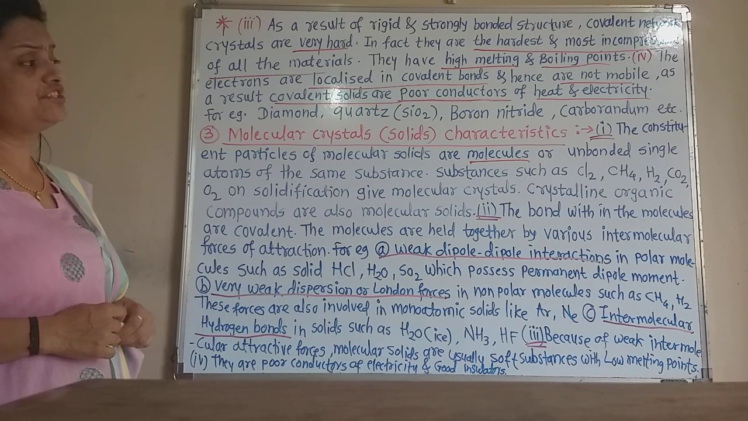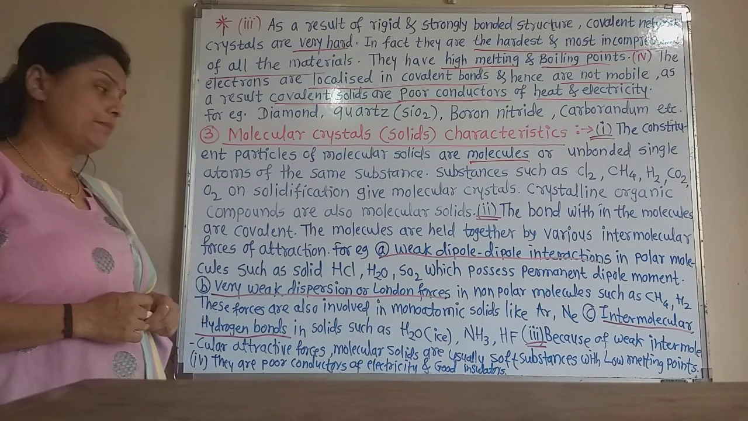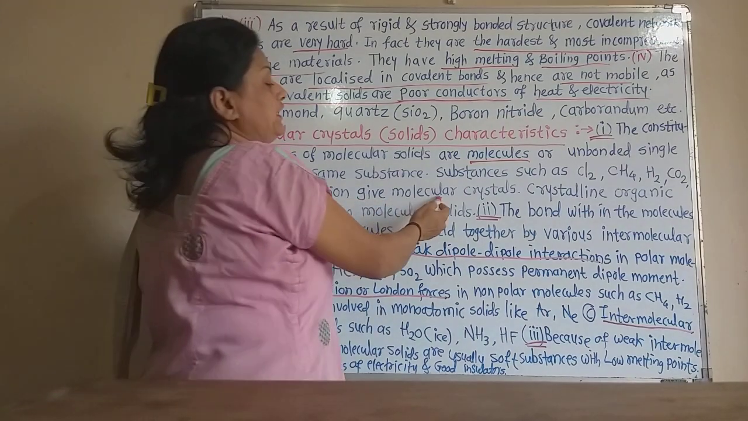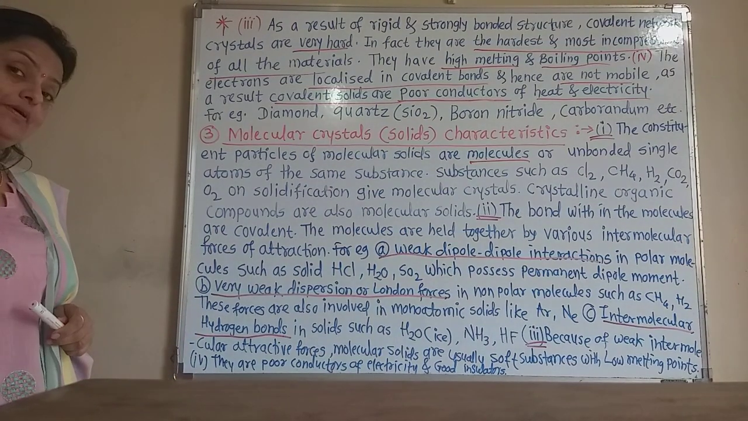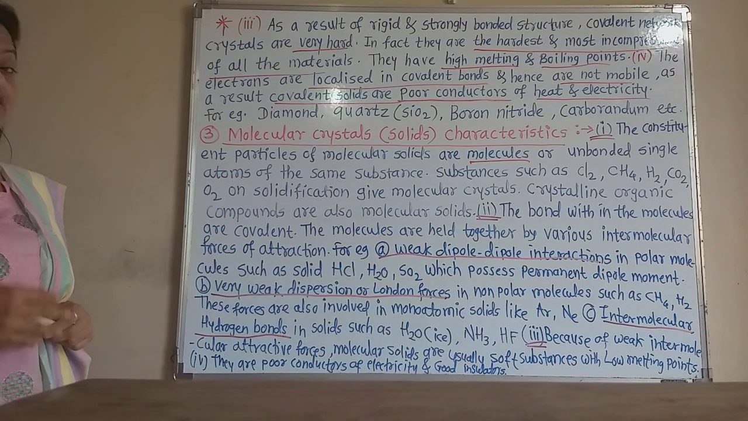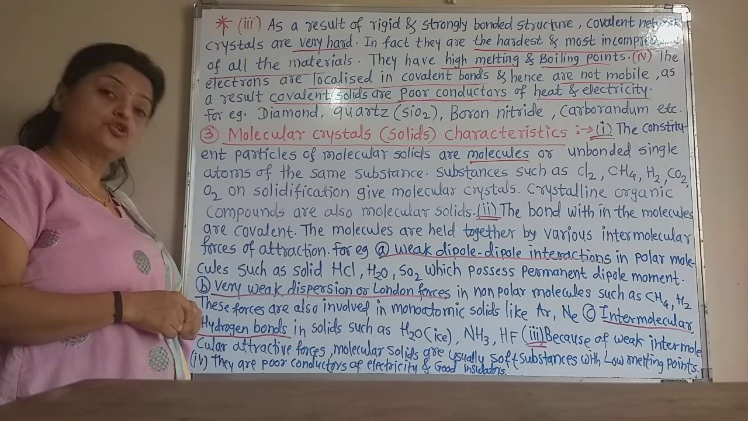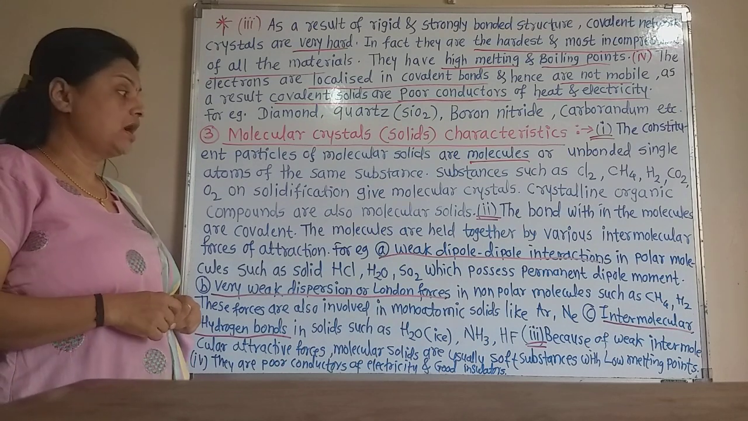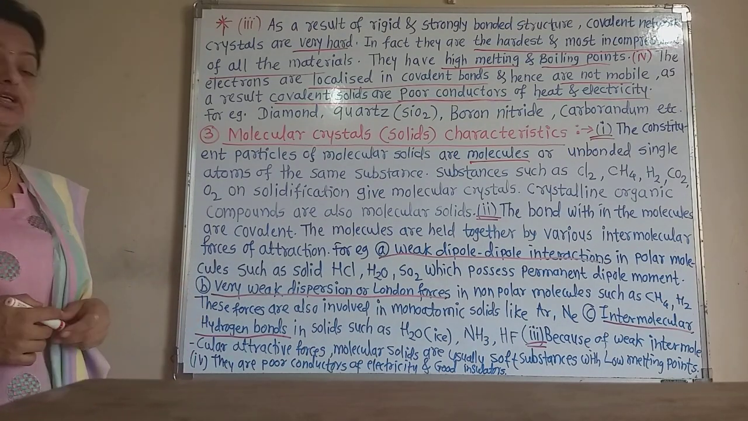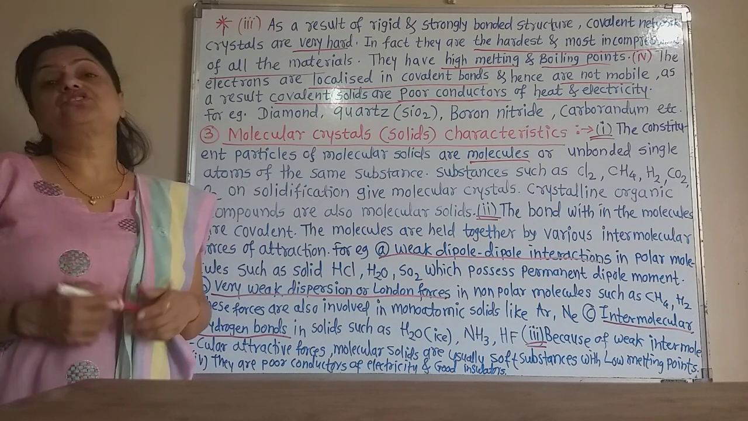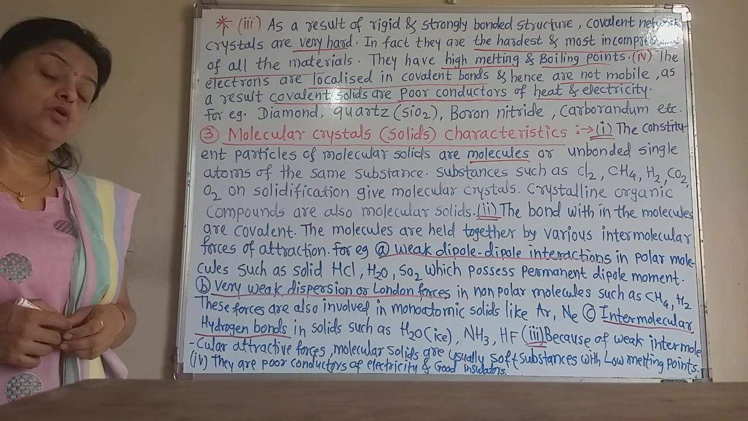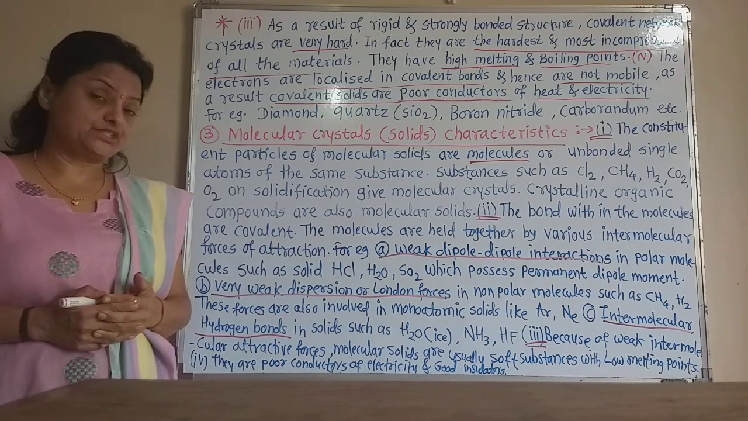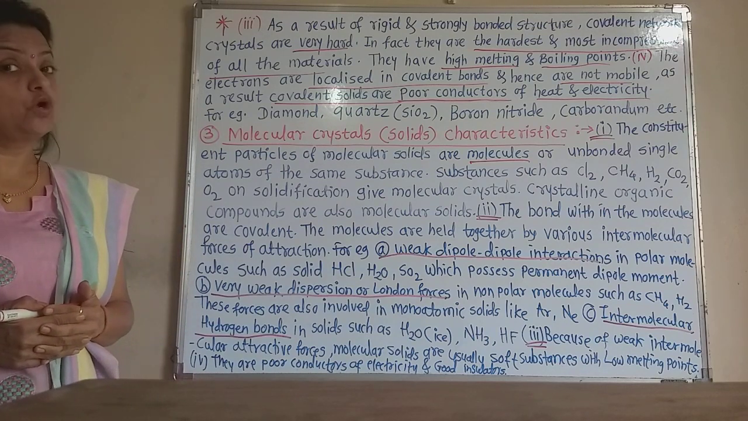Now substances such as chlorine, methane, hydrogen, carbon dioxide, oxygen, on solidification give molecular crystals, and therefore molecules are their constituent particles. Crystalline organic compounds are also molecular solids, such as succinic acid, oxalic acid or benzoic acid. Their constituent particles are molecules.